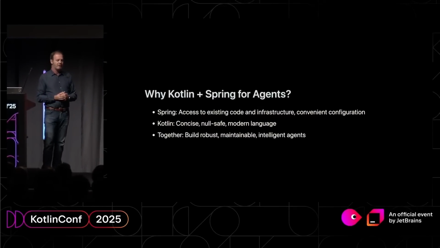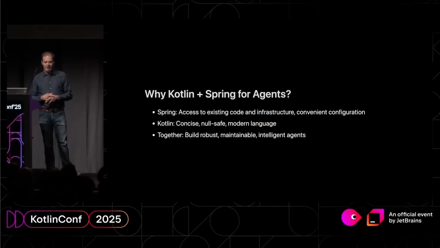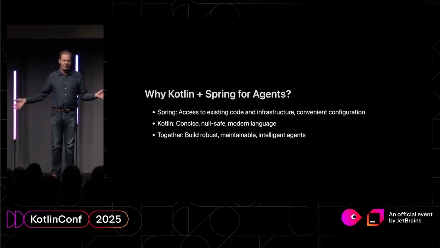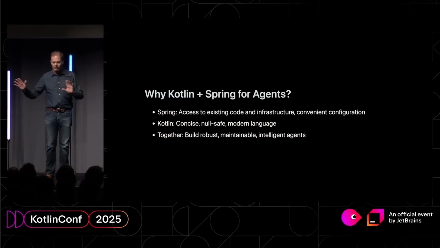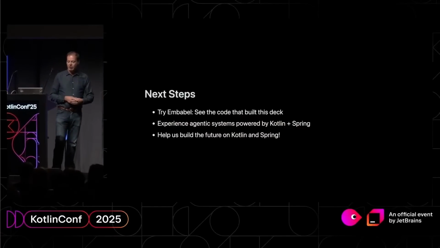Because the adjacency is not to the LLM. The LLM is an HTTP call away, and it's a ridiculously simple HTTP call. Now we have, for example, with Spring AI and LangChain4j, parity with all the Python stuff for smoothing out all the quirks of different models. That's a solved problem. So really, the adjacency is with the code and the domain understanding you have, and also with the enterprise services like robust messaging and persistence that you already have, and with the frameworks you already know. So next steps, try Embabel.